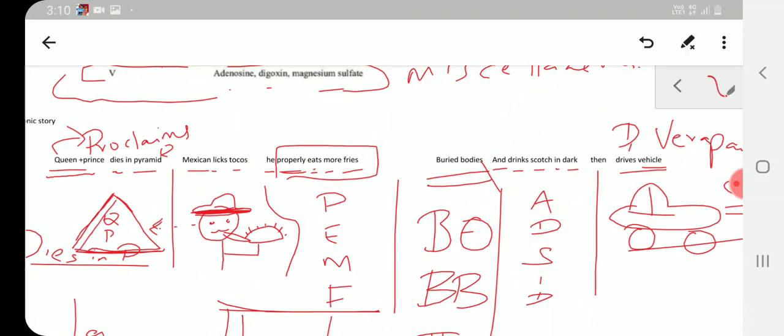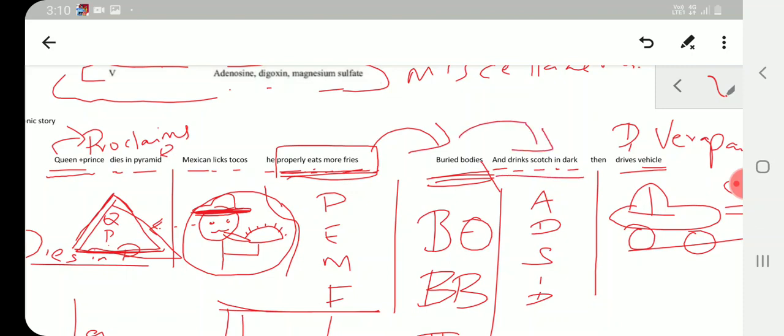So overall, to remember all the drugs, you need to remember: queen and prince die in pyramid. A Mexican who is eating tacos, licking tacos in his hand, is just seeing that. They are dead, so he has to bury them. He needs more energy, so he properly eats more fries, gets energy, takes their bodies and buries them. Then he drinks scotch in dark, because once the bodies are buried he is scared. And then he drives his vehicle.